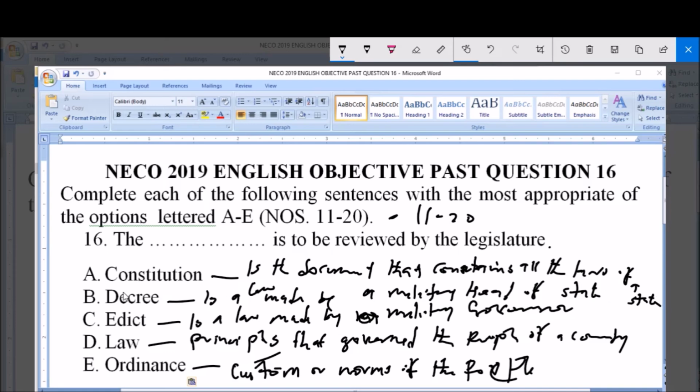So the legislature, or legislative arm of government, can only review the constitution.